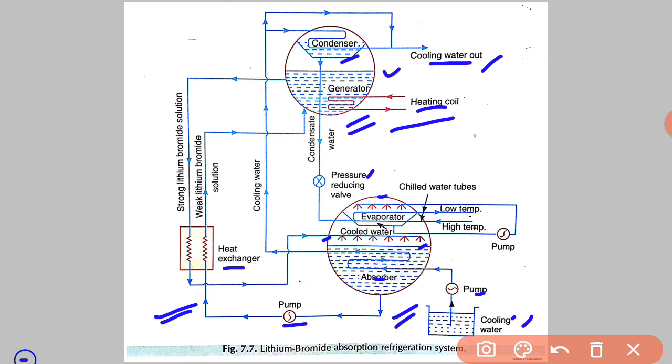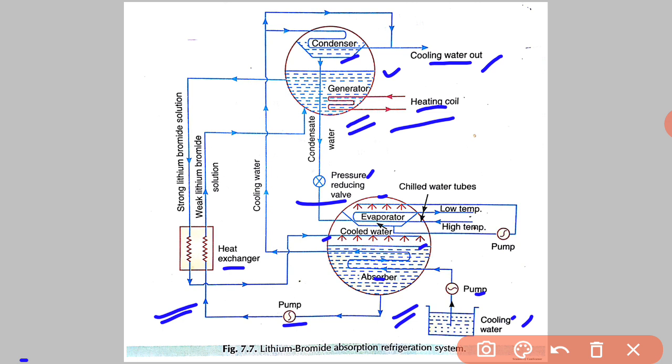Now the pressure reducing valve, see here, the pressure reducing valve is there. What is the function of this pressure reducing valve? It reduces the pressure of condensate from the condenser pressure to the evaporator pressure, because evaporator pressure is low and condenser pressure is high.